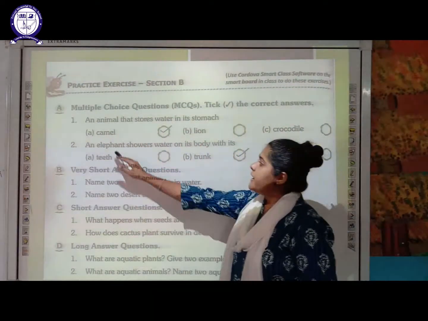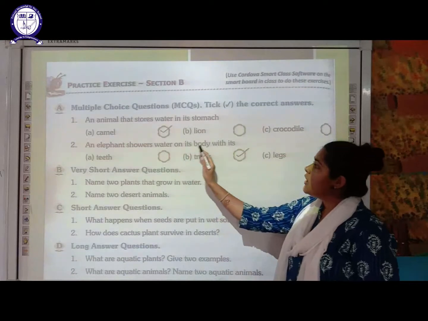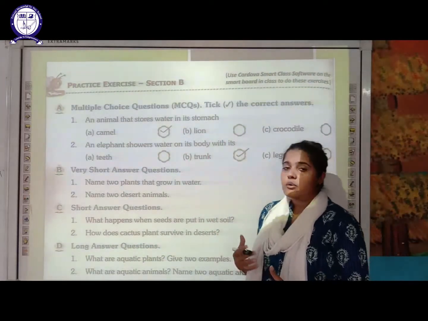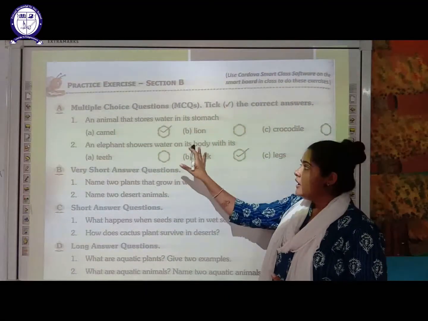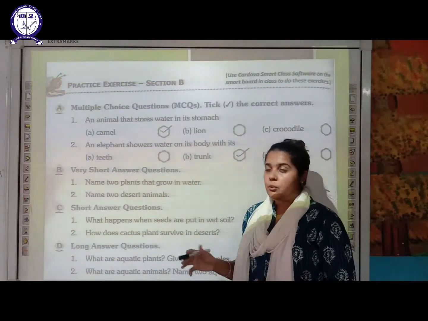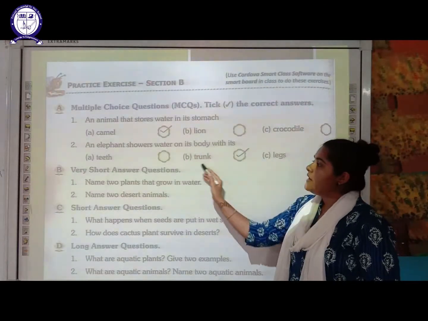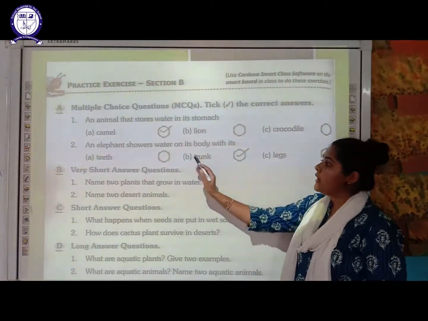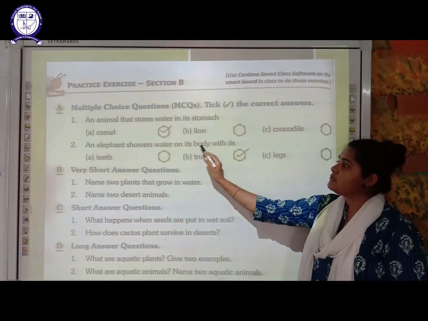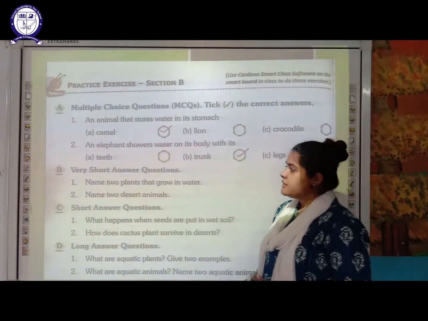The next is, an elephant showers water on its body with its dash. So which part of the body is used by the elephant to shower the water? Its teeth, trunk or the legs. So we have told that the right answer is trunk. So elephant uses trunk in order to shower the water on its body.